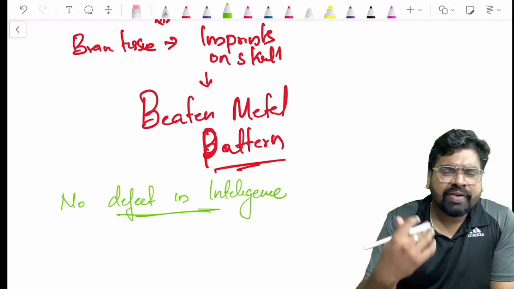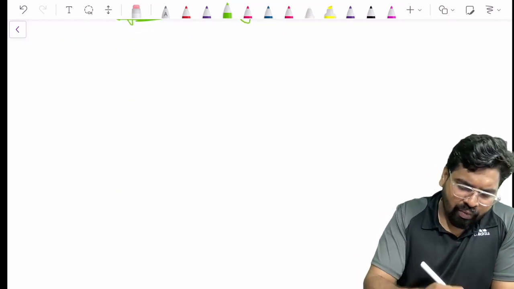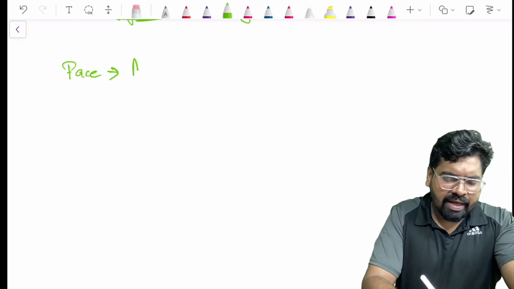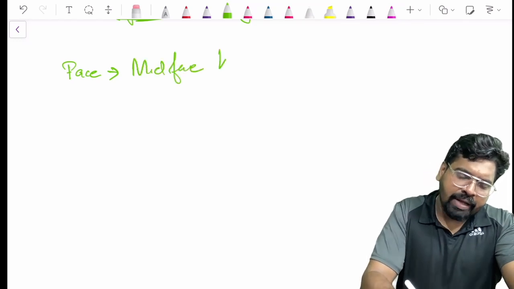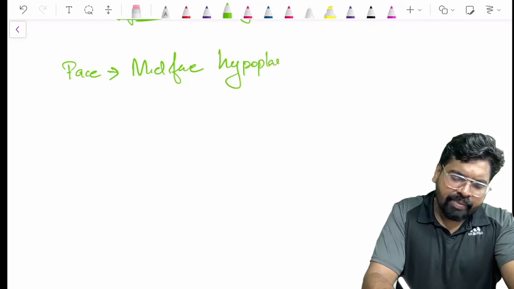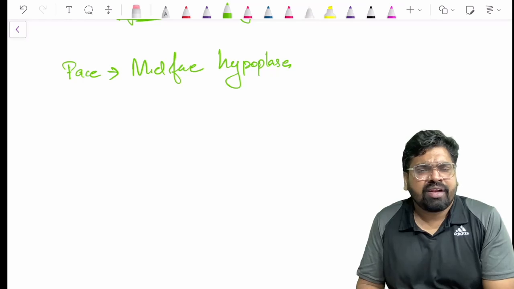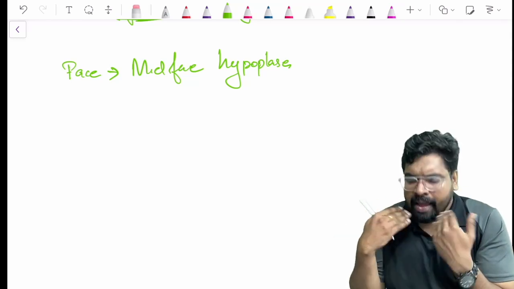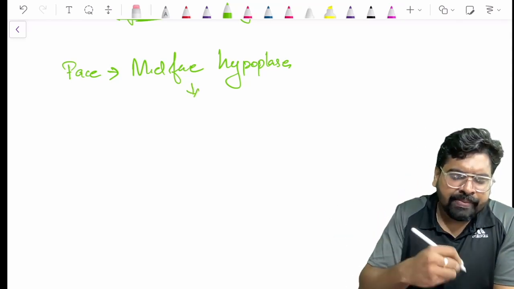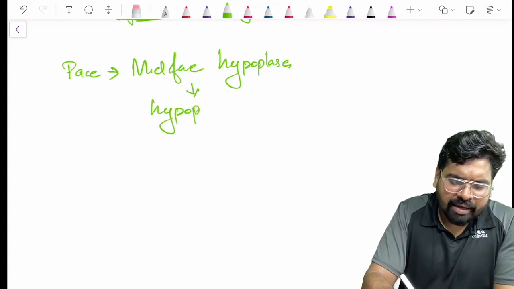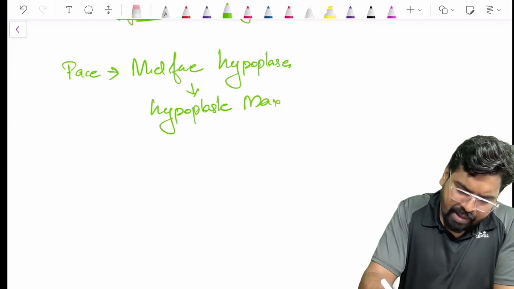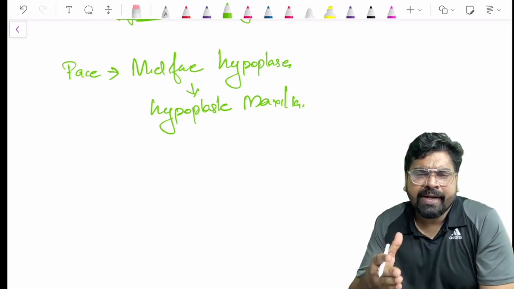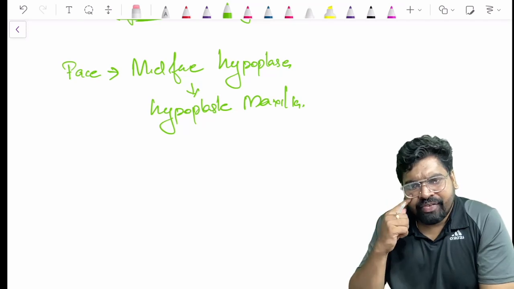Now what else? We have seen all the defects in the cranium. Now we'll see the face. The other thing you see on the face is midface hypoplasia. The cranium and the face are defective. The malar prominence is gone, there is midface hypoplasia, so there is a hypoplastic maxilla. Okay, but no problem with your mandible. Here there is no problem with your mandible, only the midface.